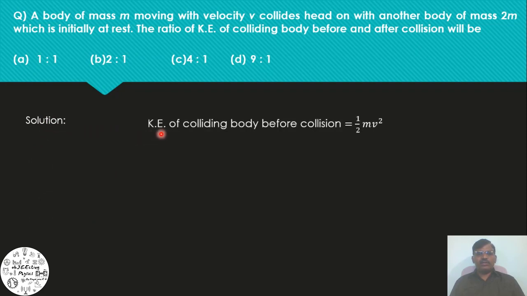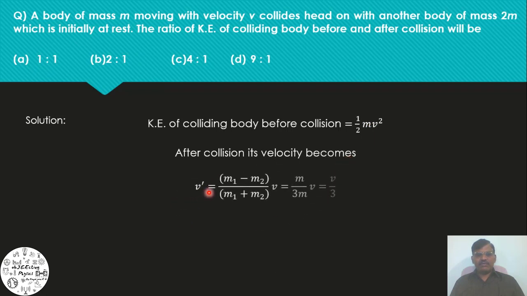Kinetic energy of colliding body before collision is equal to half mv square. After collision, its velocity becomes v dash is equal to m1 minus m2 by m1 plus m2 into v, that is equal to difference of masses. One mass is m, another mass is 2m. So therefore, difference of mass is m and addition of masses is 3m. m cancels, into v, that is equal to v by 3.